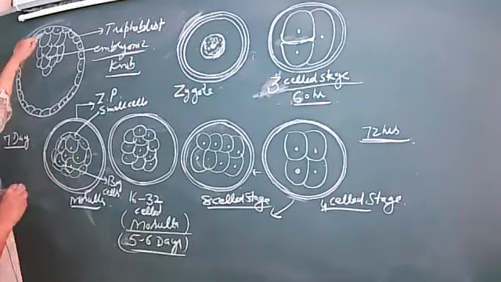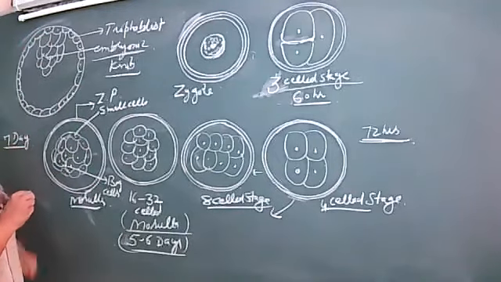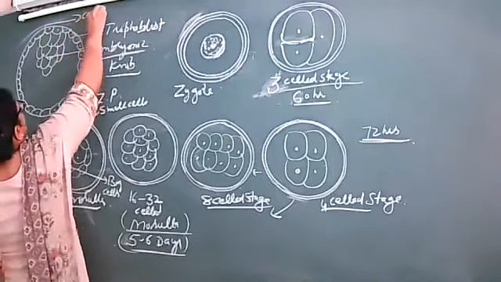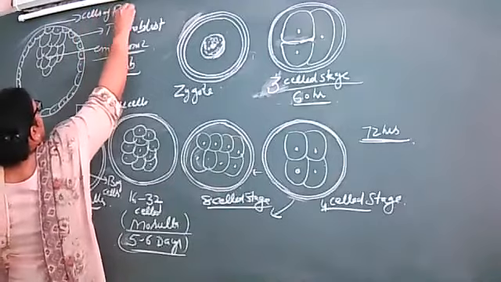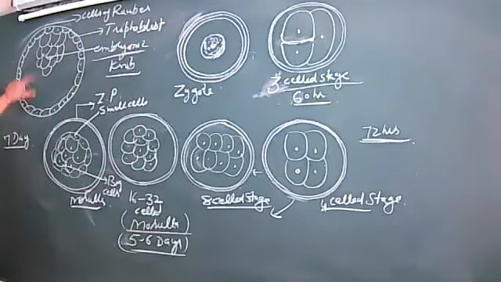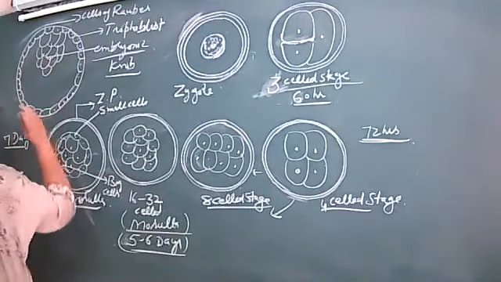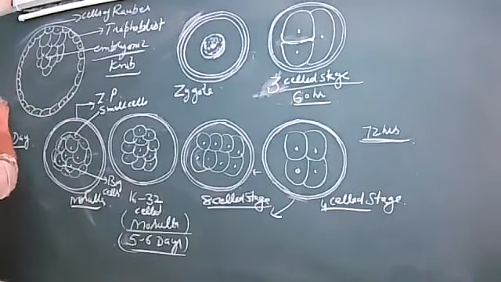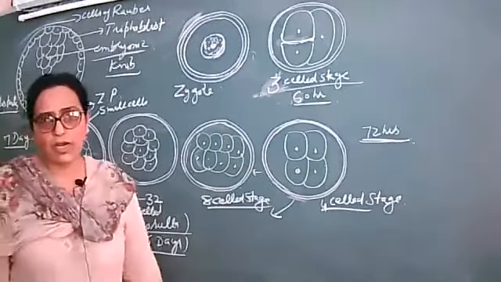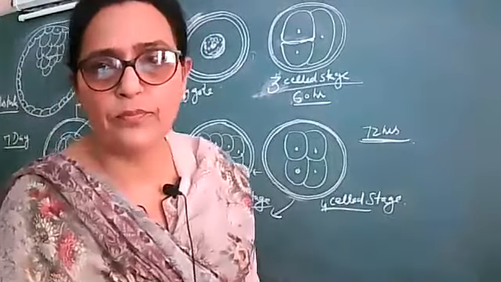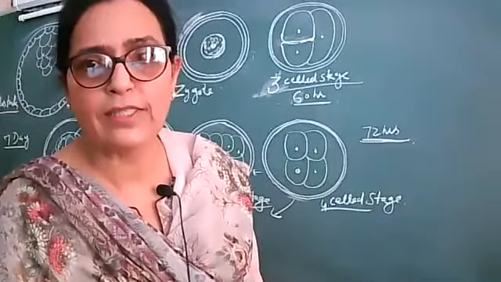The cells which are in touch with this embryonic node are known as cells of Rauber, right? So this whole structure, morula gets converted into blastula. This is the blastula stage, okay? So I hope up to this it is clear.